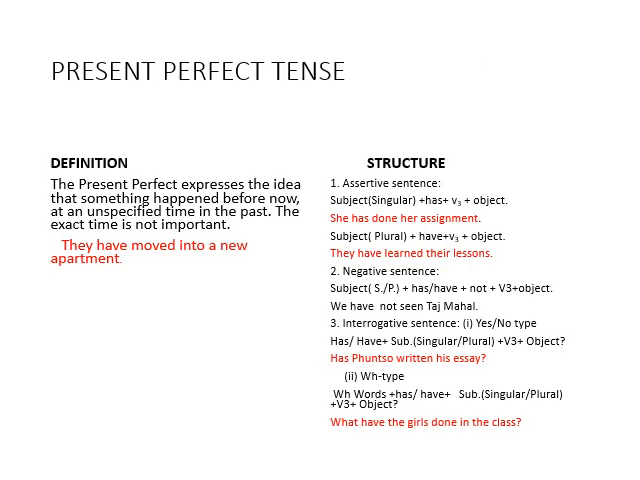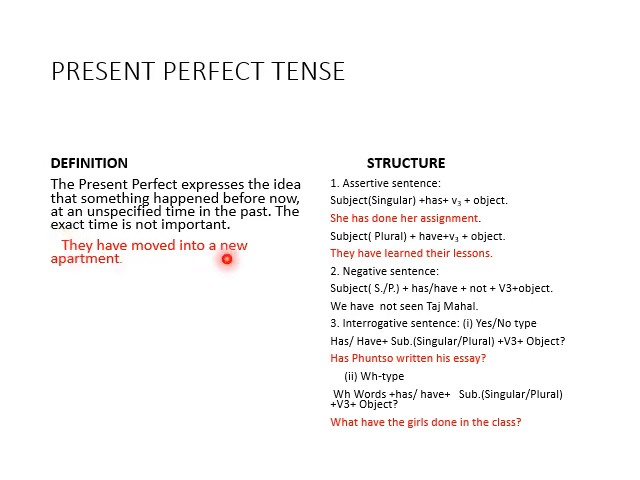Now the third one is present perfect tense. First of all, let's see the definition of present perfect tense. The present perfect expresses the idea that something happened before now at an unspecified time in the past. The exact time is not important. When we use this type of tense in our expressions, we don't mention the exact time.